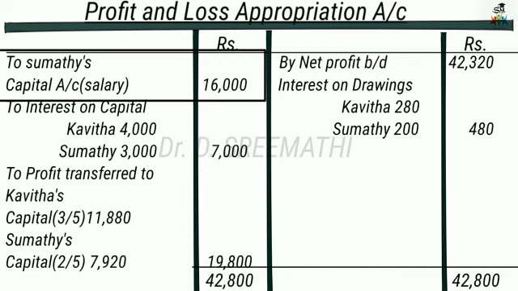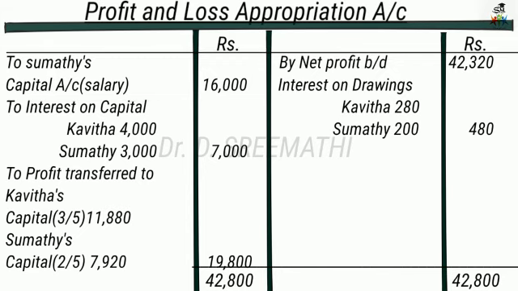Suppose if monthly salary is given, then you should multiply with the number of months the partnership has run. Suppose if it is for 1 year, then it should be multiplied with 12. Now the problem itself says it is per year, so we have to take it as such, 16,000.